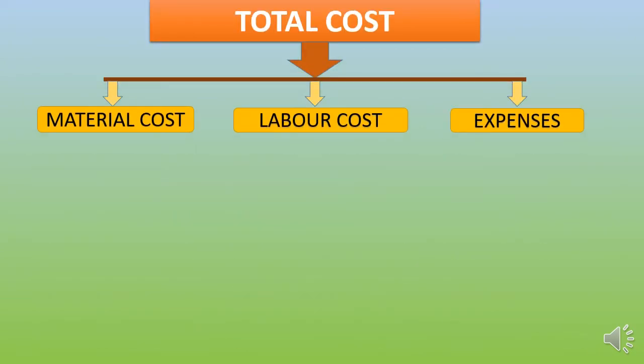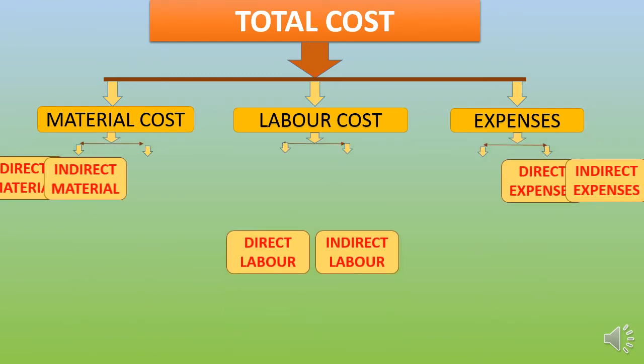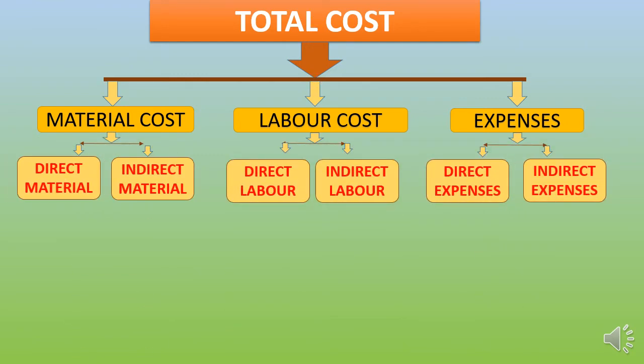So my dear students, the total cost includes the material cost, labor cost and expenses. And again, material cost will be divided into direct material cost and indirect material cost, and labor cost divided into direct labor cost and indirect labor cost, and even expenses also direct expenses and indirect expenses.